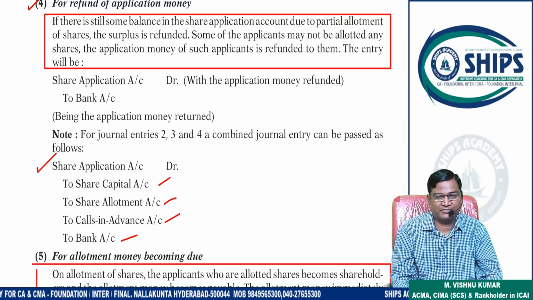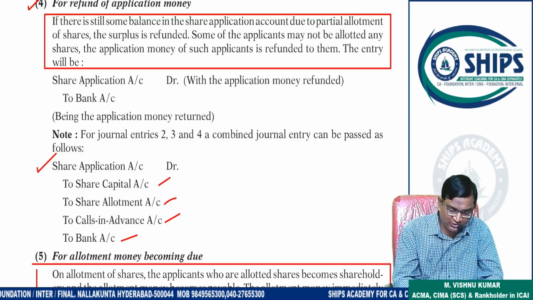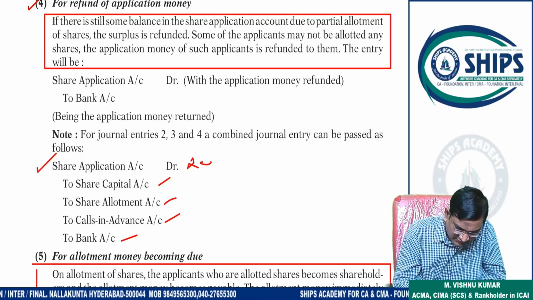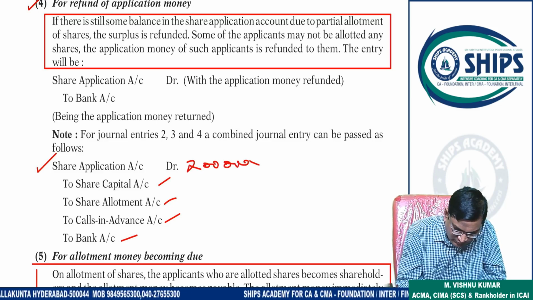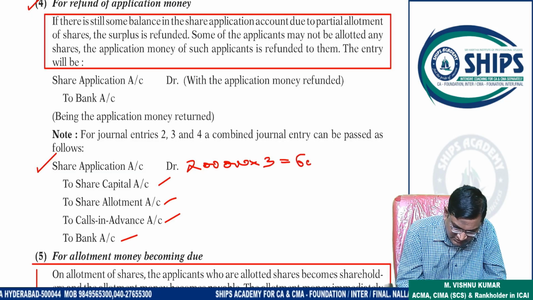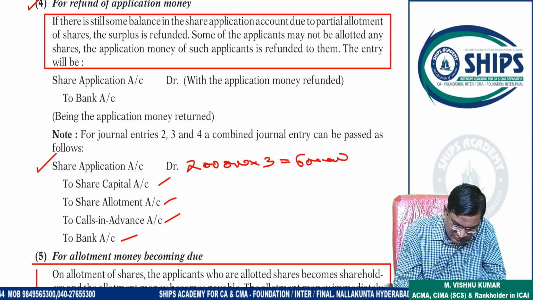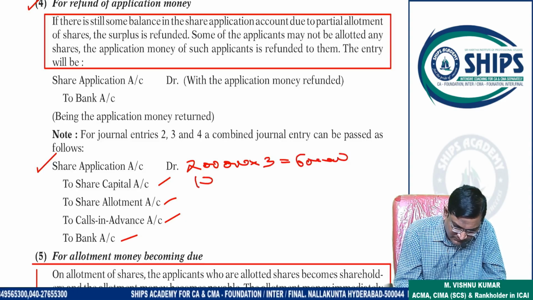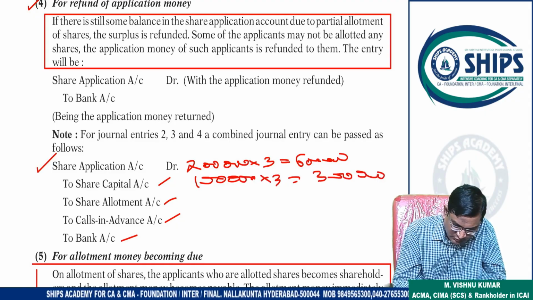Please remember. The company issued how many shares? 1 lakh. Application received for how many shares? 2 lakh shares. Applications for 2 lakh shares came to the company. So 2 lakh into 3, this will be 6 lakhs. So from this company can transfer how much to share capital? 1 lakh only, because company issued 1 lakh only. So this can be transferred to share capital. So 3 lakhs.